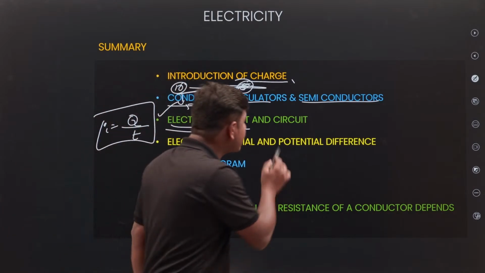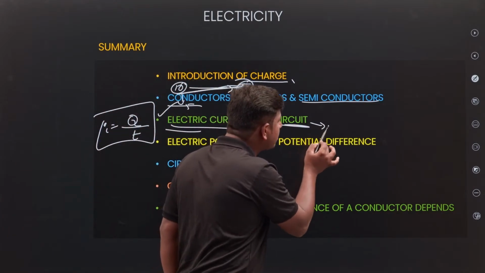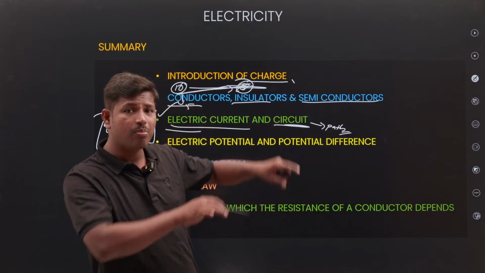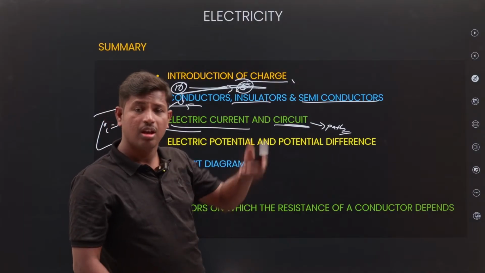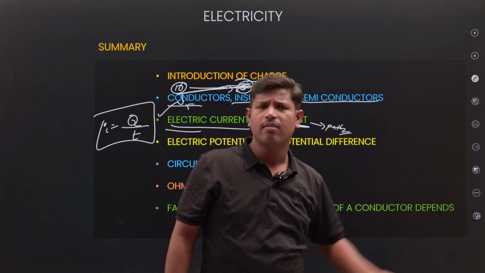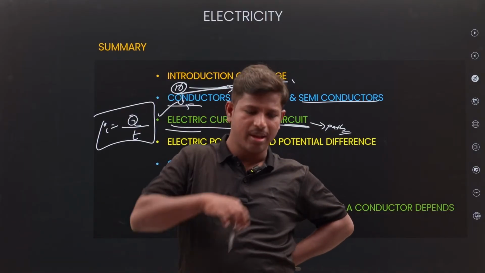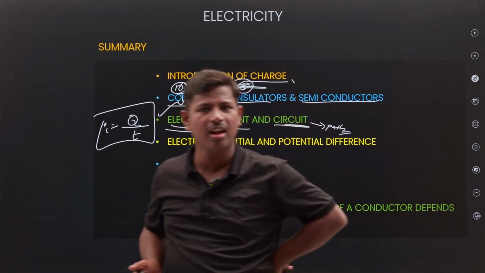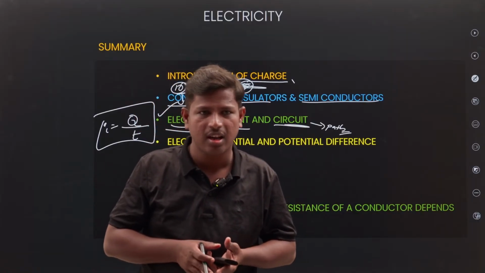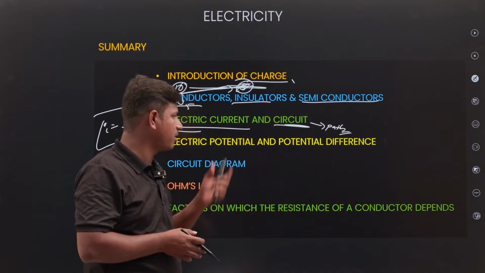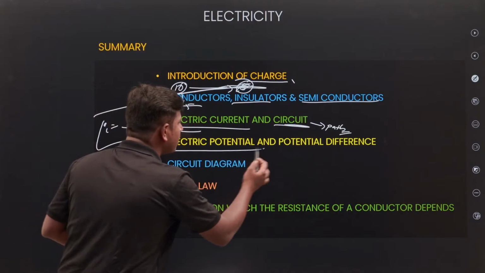Next, circuit. A circuit is a path. If I would like to go from one place to another, like Mumbai or Vijayawada or Hyderabad, I would not go by walking. I need a transport facility, right? So to move from one place to another, charge also requires a circuit. Next, electrical potential.